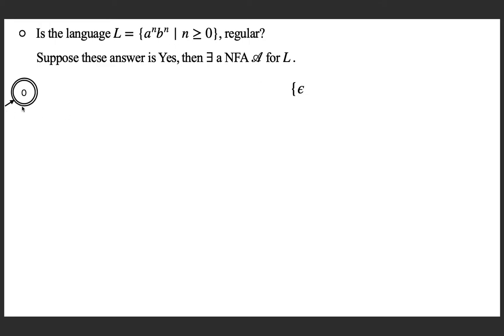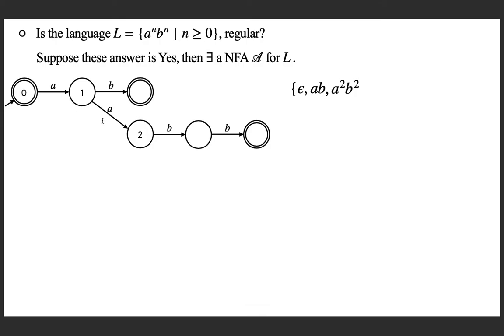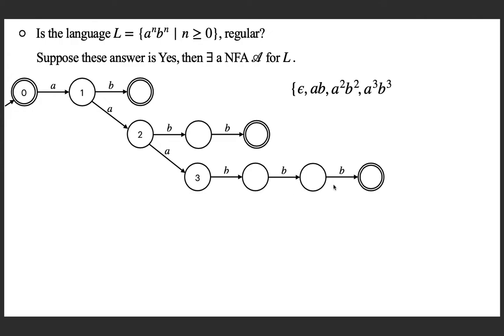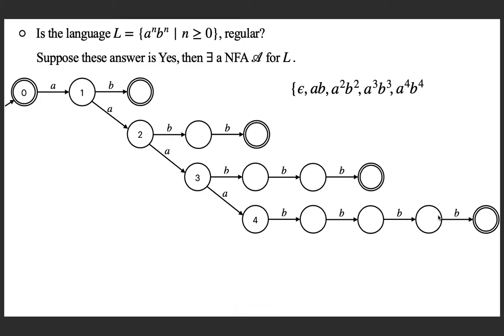Now we need to accept ab, and now we can see that this NFA is accepting epsilon and the string ab. Which is the next string to be accepted? It is a square b square. Now these are the only 3 strings accepted by this NFA. Now go for a cube, b cube. You can easily verify that this is the language now. Now you can go for a raised to 4, b raised to 4. Likewise you can get an NFA.